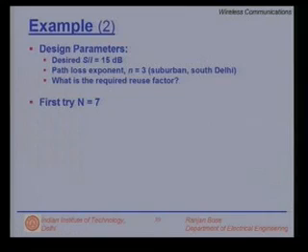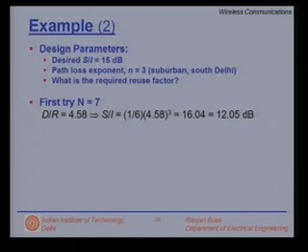Question again is, what is the required reuse factor? From our last example, N is equal to 7 worked. Let us see if we put N is equal to 7, what happens. The D to R is the same, 4.58. Using the formula calculated before, S to I comes out to be 16.04, which expressed in decibel is nothing but 12 decibels, below the 15 dB requirement. So, merely by changing the path loss exponent, I have been required to increase the value of N.